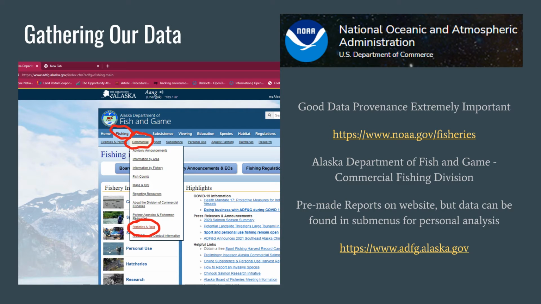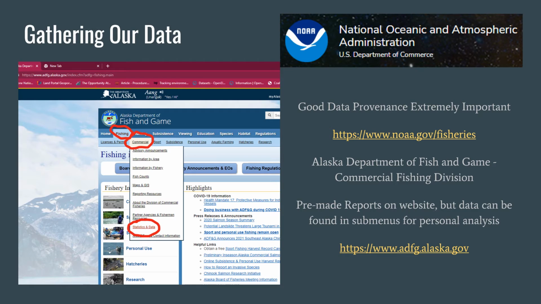The first one we looked at was the National Oceanic and Atmospheric Administration, which is a division of the United States Department of Commerce. We learned a lot about how fisheries are organized and managed from there. We pulled our actual tables from the Alaska Department of Fish and Game from the alaska.gov website. Now, they had a lot of interesting reports about fishery management that they had already done themselves, but we wanted to do our own analysis.